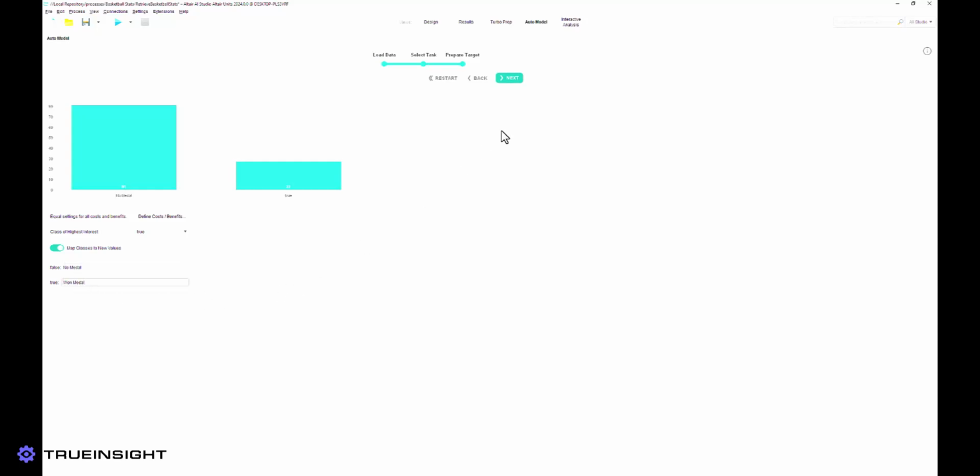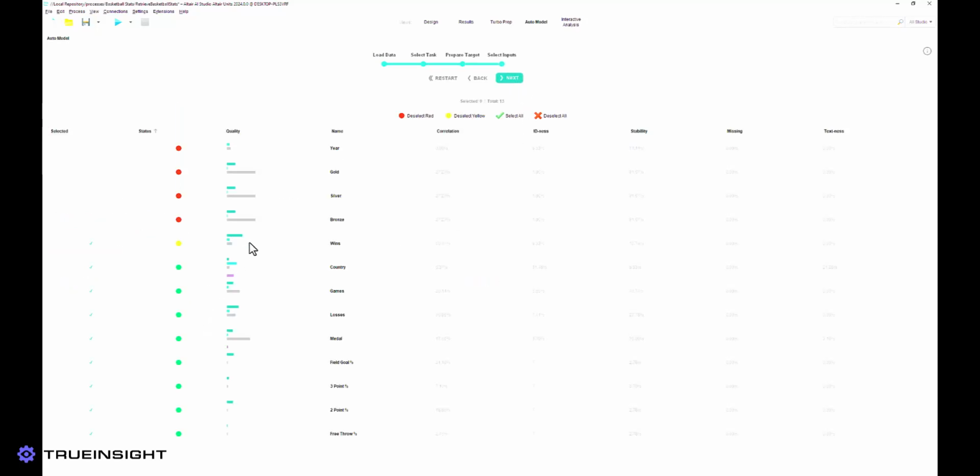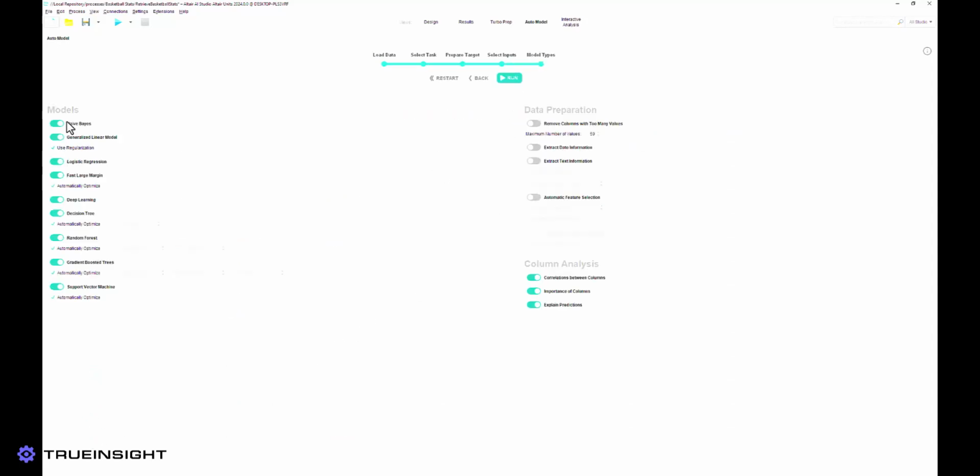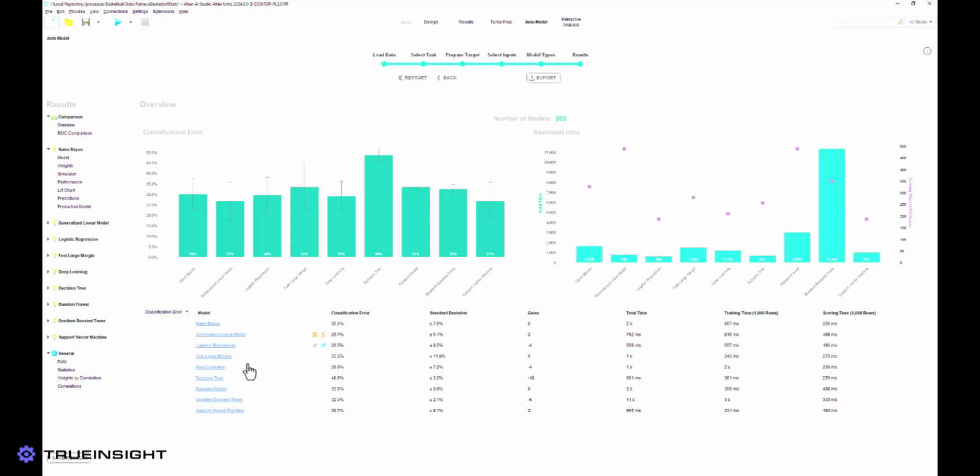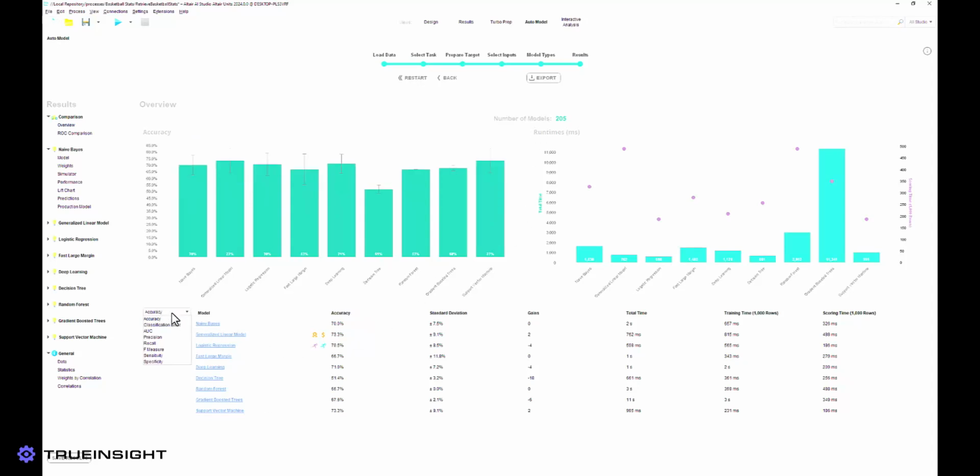After the models have been trained, we see a comparison of the success and speed of each model, which can help us to decide which implementation to pursue further. We can also take a deeper look at each model, including individual predictions, accuracy metrics, and attribute weights.